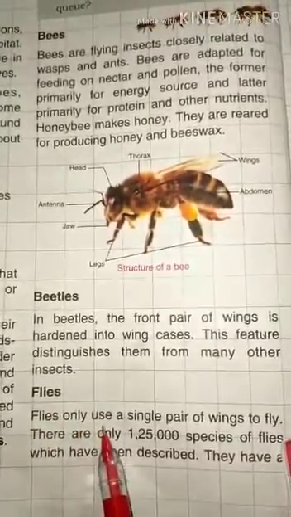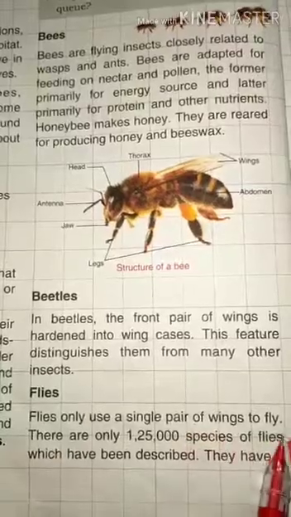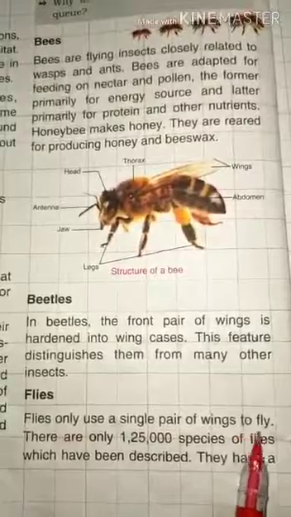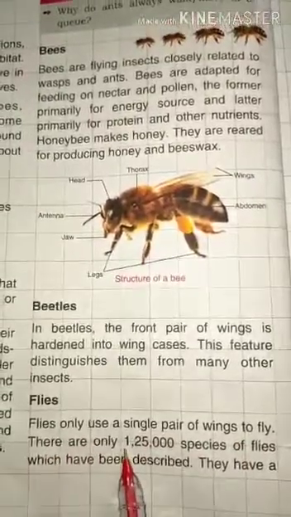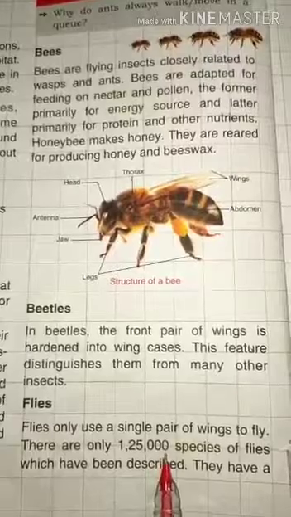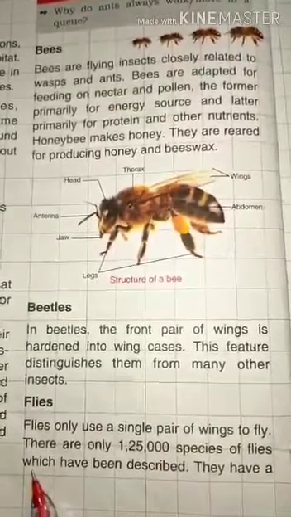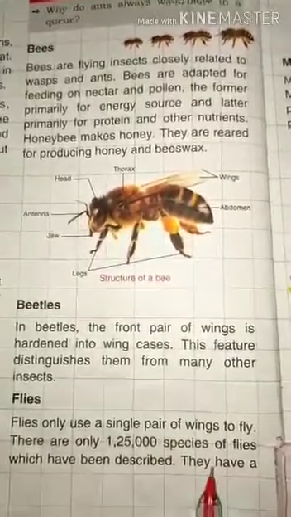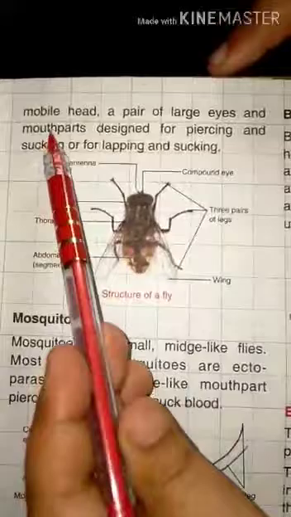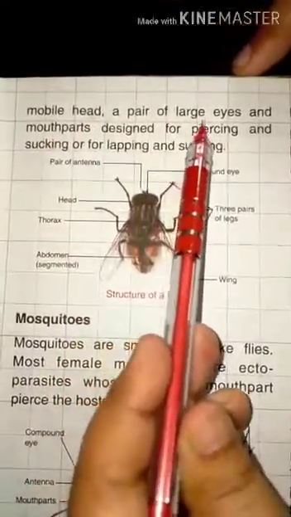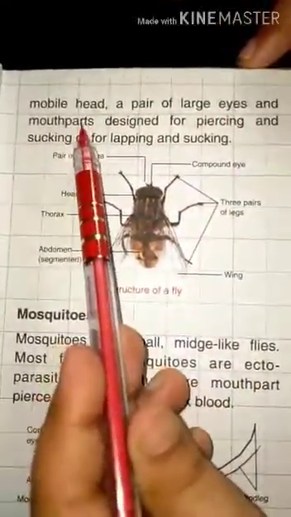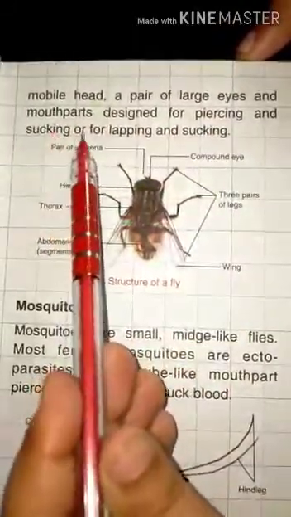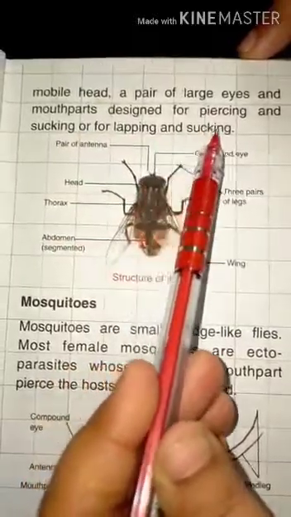Flies only use a single pair of wings to fly. There are only 1,25,000 species of flies which have been described. They have a mobile head, a pair of large eyes and mouth parts designed for piercing and sucking or for lapping and sucking.